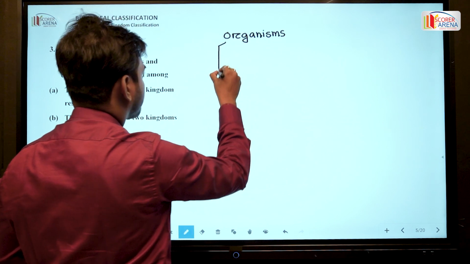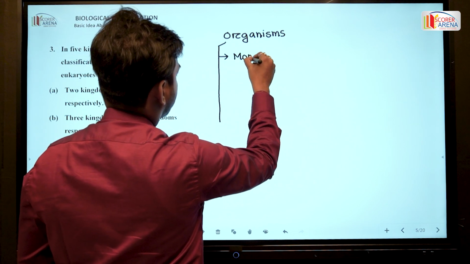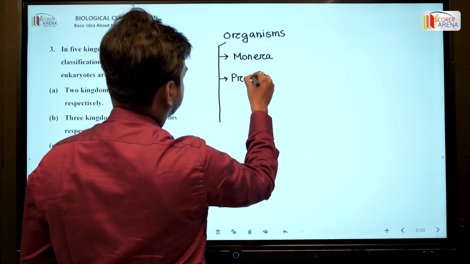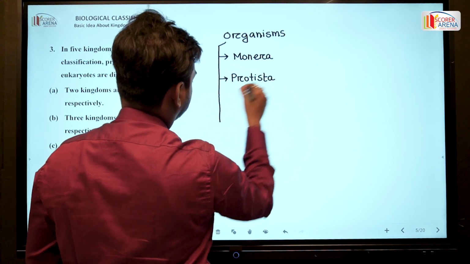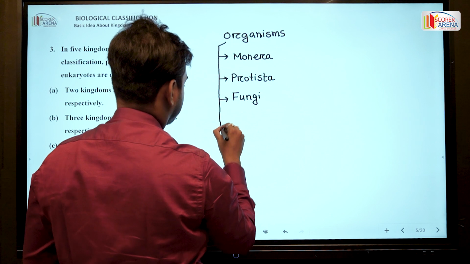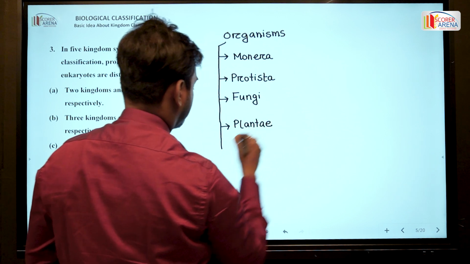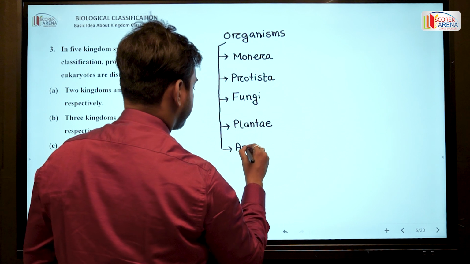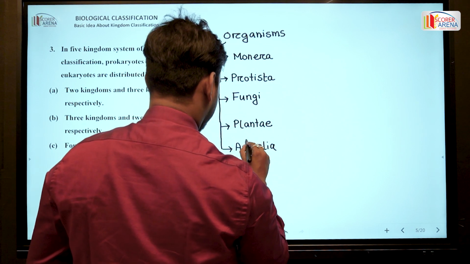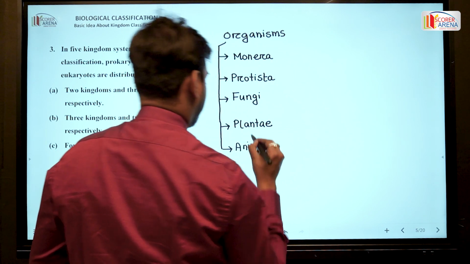into five kingdoms such as Monera, Protista, Fungi, Plantae, and the last one, Animalia.